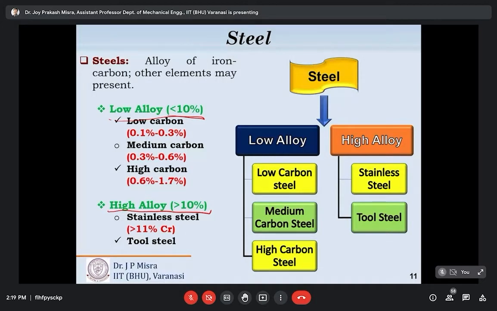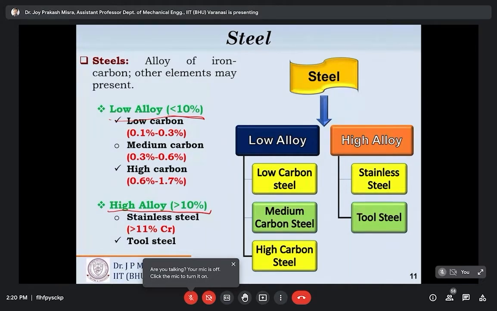In low alloy steel, the main alloying element is carbon, and that controls the properties of the material. Besides carbon, small amounts of manganese, sulfur, phosphorus, and silicon are observed, but generally these are considered impurities in low alloy steel.